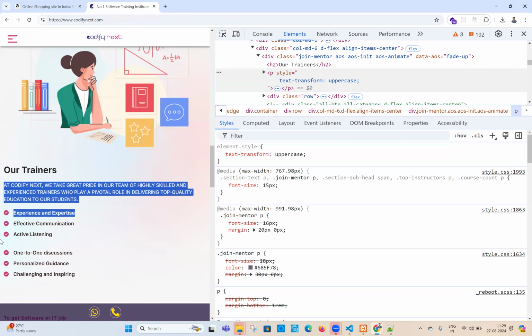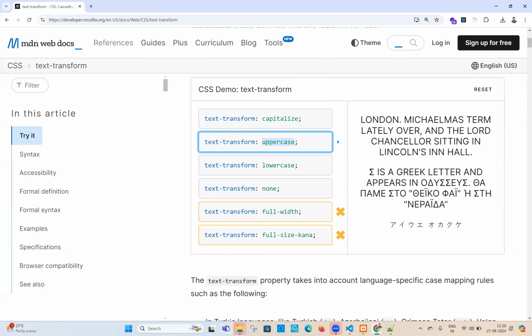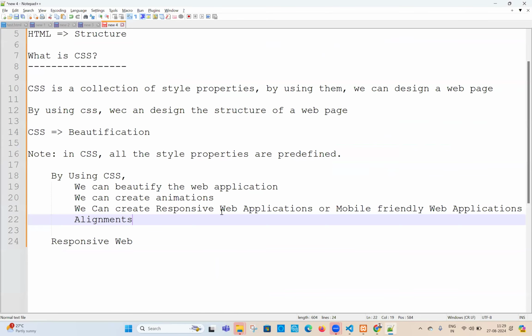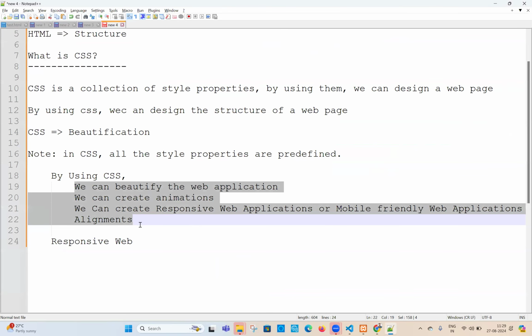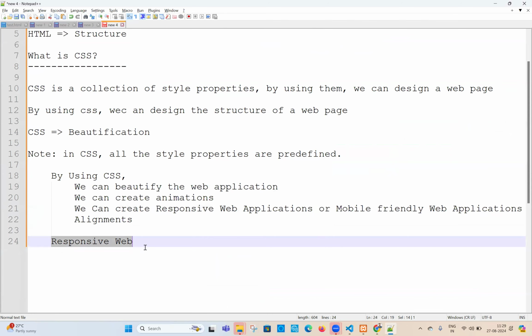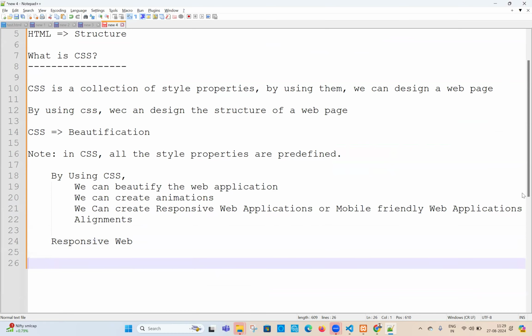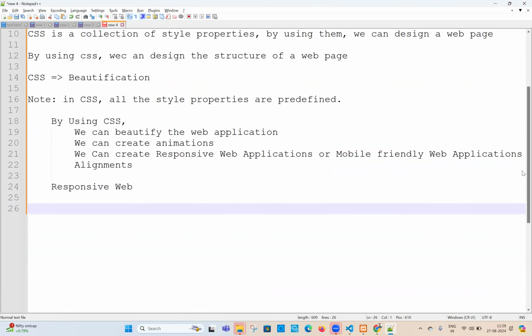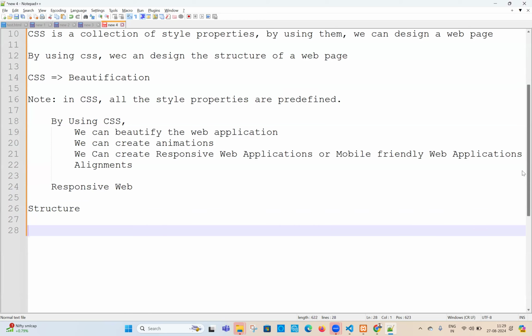Right. Okay, so finally, let us come here. Now we want to start working with what we can do by using CSS. These are the four major things that we can do by using CSS. Especially remember the word responsive web application. By using CSS, we can create responsive web applications. So finally, how to work with CSS? First of all, if you want to work with CSS, we have to know the structure of CSS, the CSS syntax rule.